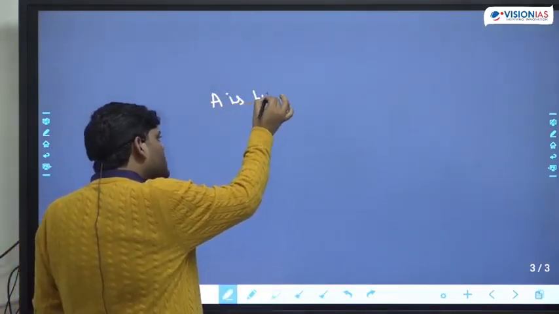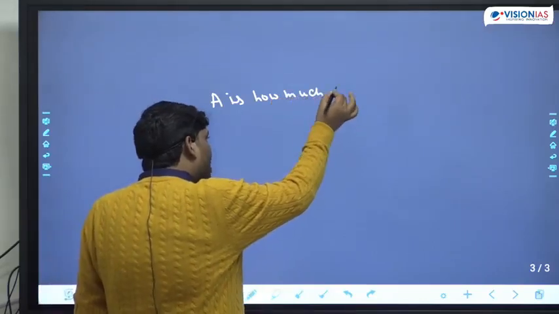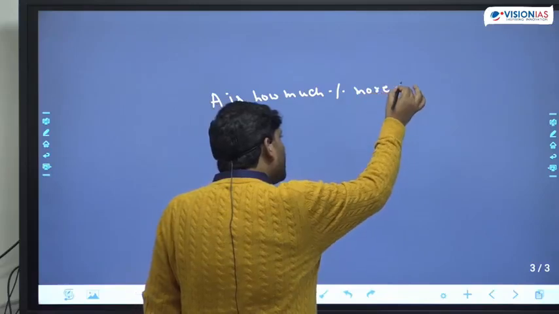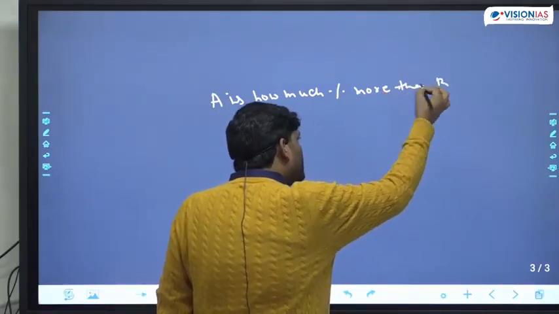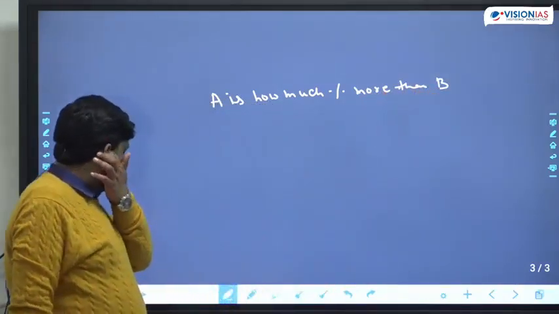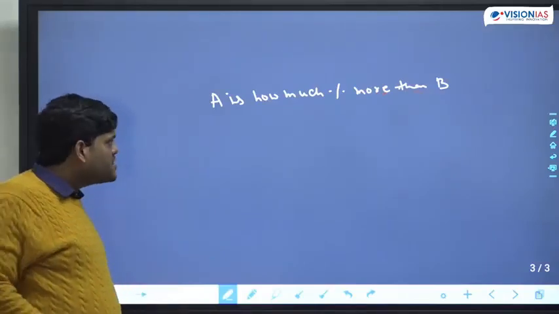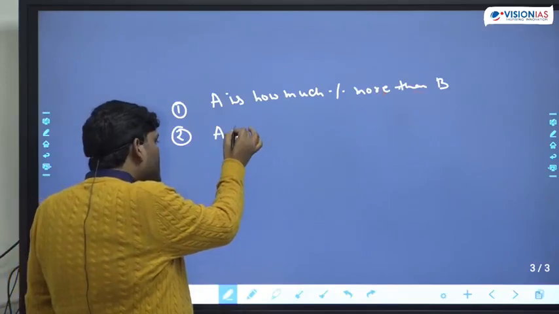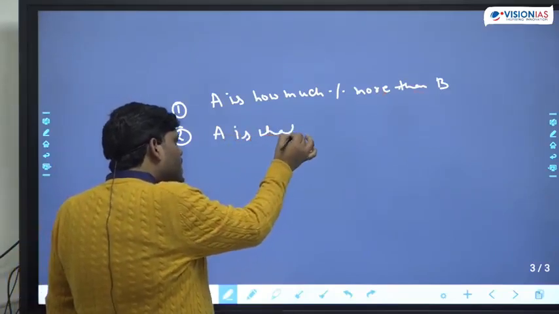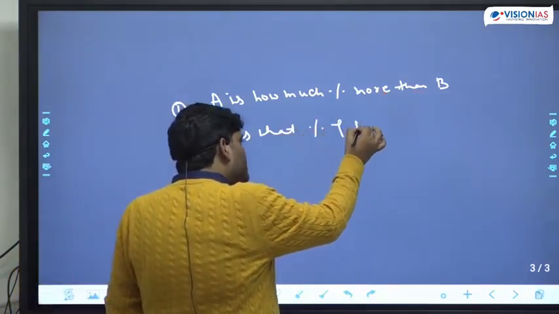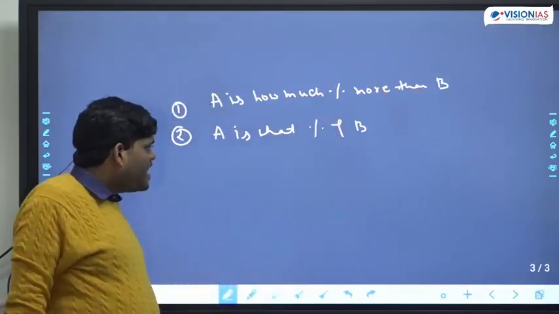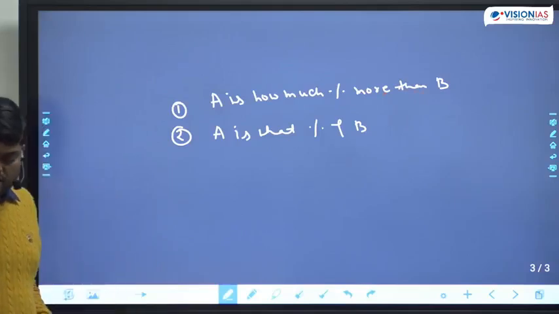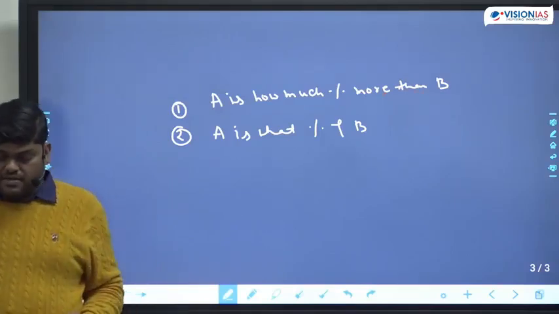Okay. So suppose the one part is: A is how much percent more than B. The second part is: A is what percent of B. Try to understand the concept here.